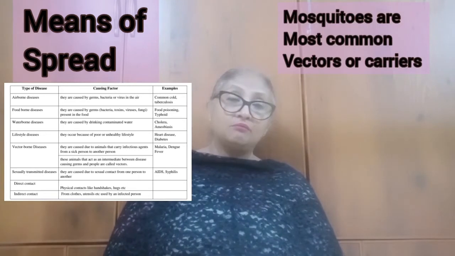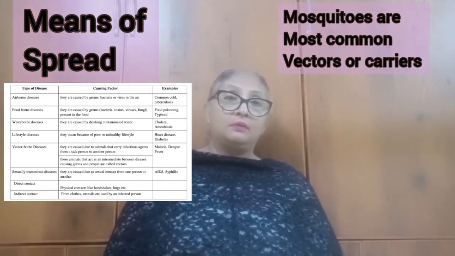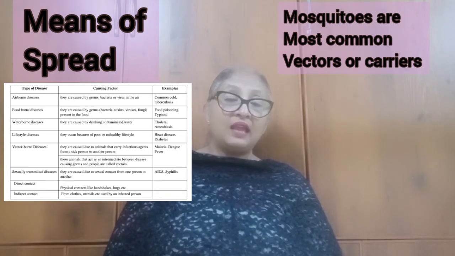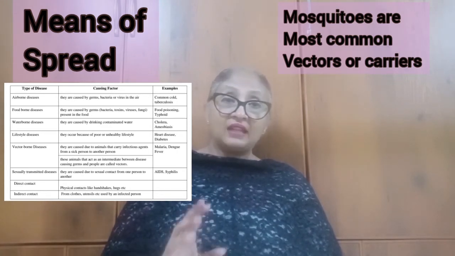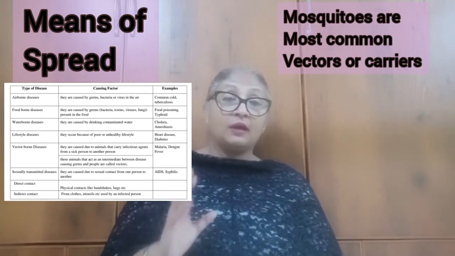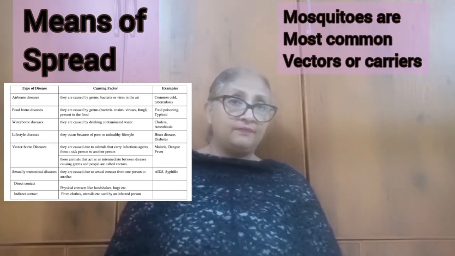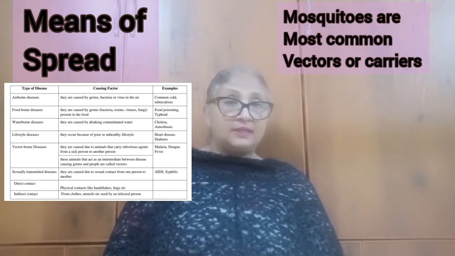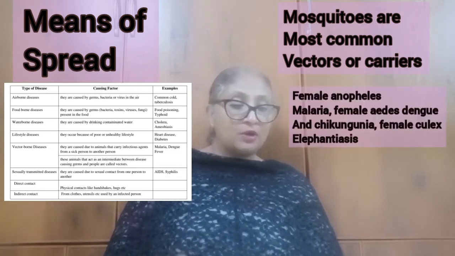Mosquitoes are the most well-known infectious agents, and they are carriers. They are the best known vectors, or we can say they are the commonest vectors. There are many species of mosquitoes.